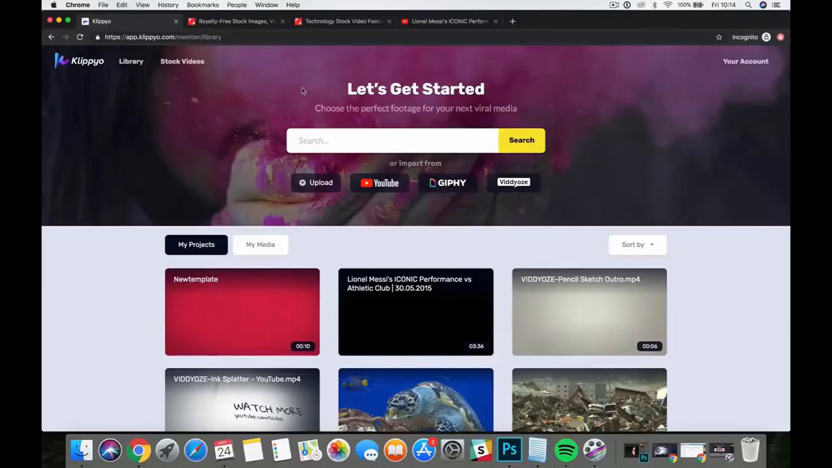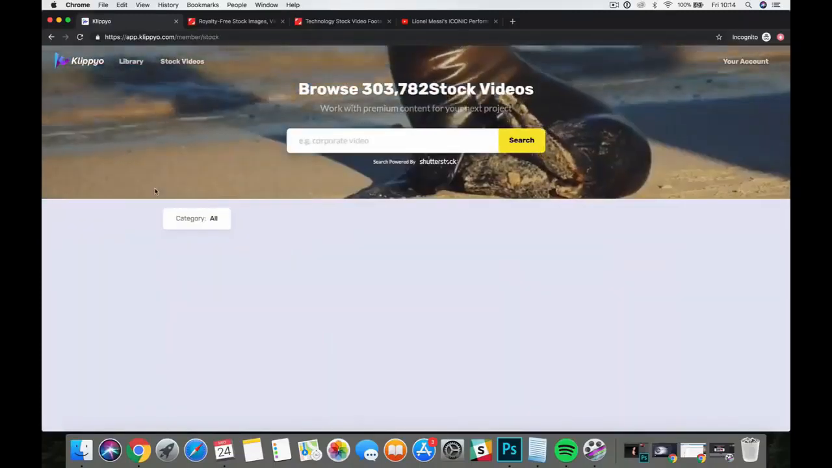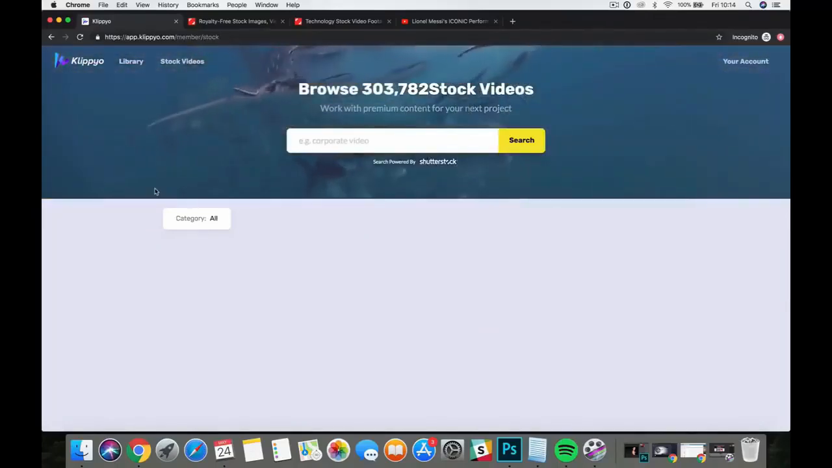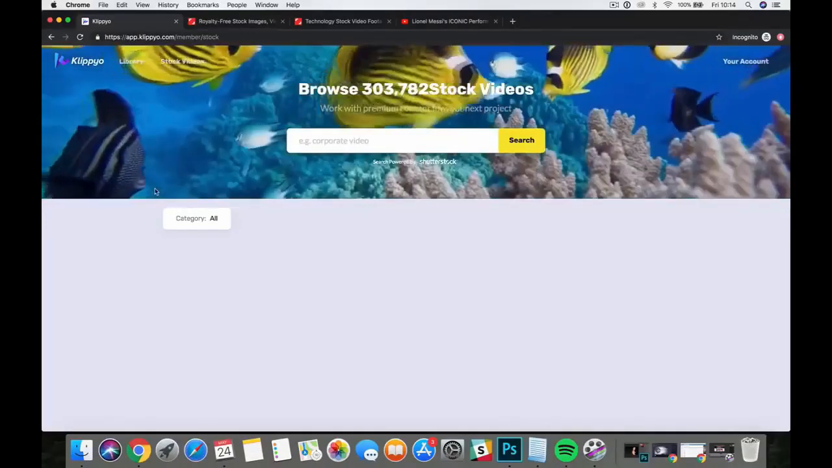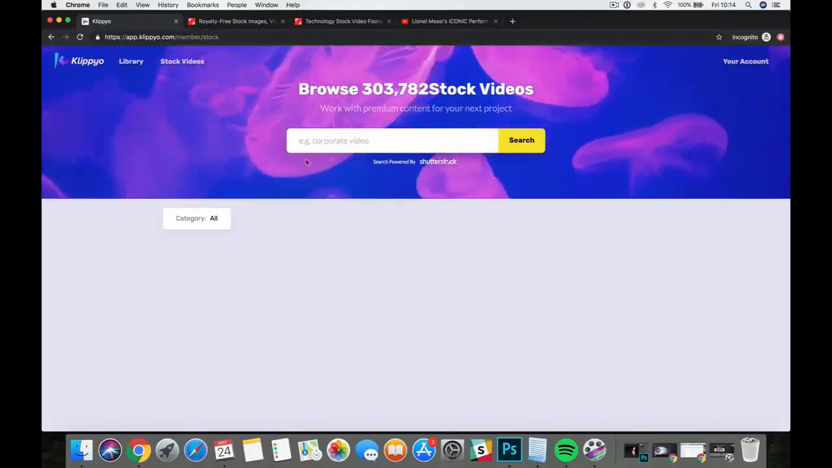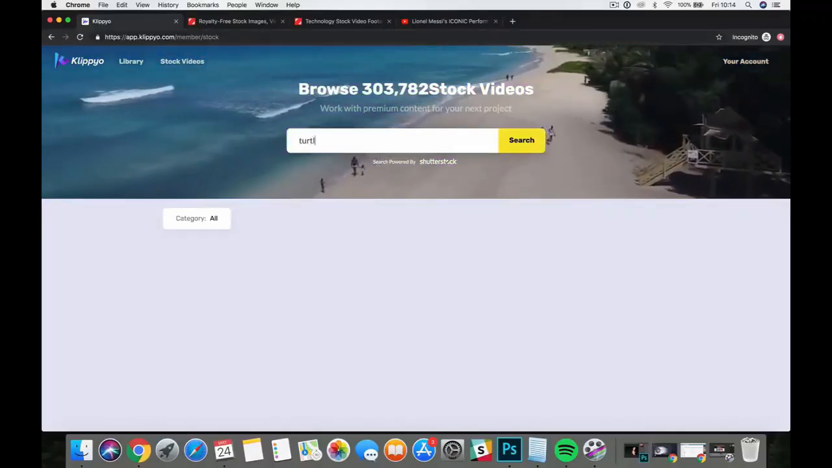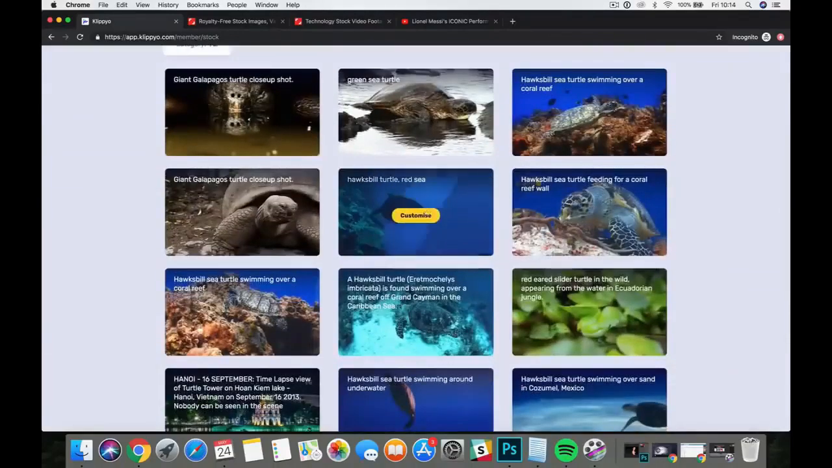Now, the other big integration we've got with Klippyo, which we're really, really excited about, is stock. We've done a deal with Shutterstock, a huge company, to allow our users to tap into their stock footage library. We've got hundreds of thousands of different videos, images, and audio that can be pulled right into Klippyo. If I search for something here, like turtle, for example, it's going to search their library and we can pull these videos right in. If I go with this one, for example, click on customize this one, it's going to add it to our canvas and allow us to start creating video.